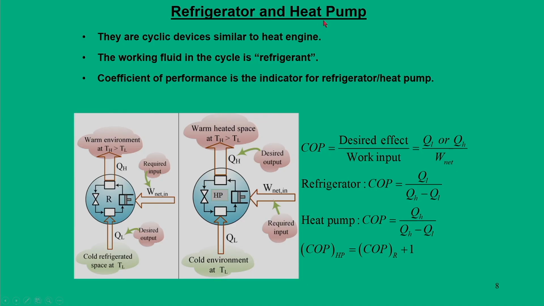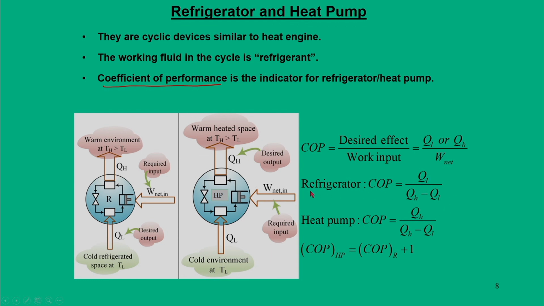But in a refrigerator or heat pump, we define an indicator called the coefficient of performance, in short COP, and the COP is nothing but the desired effect divided by work input. The desired effect could be heat from the low temperature source, QL, or QH, but the denominator is always the work input, W net, and by doing an energy balance, W net is nothing but QH minus QL.